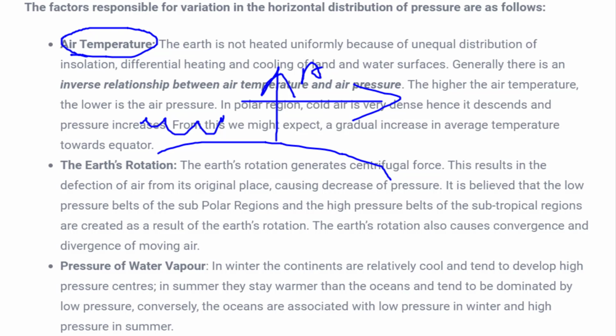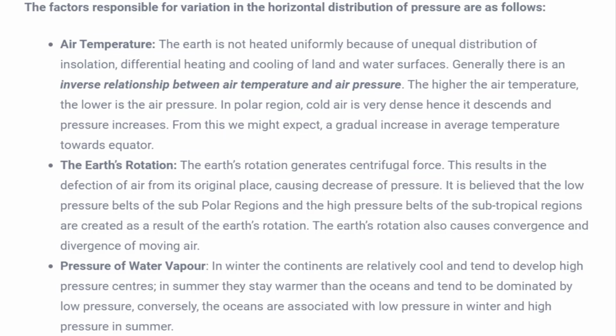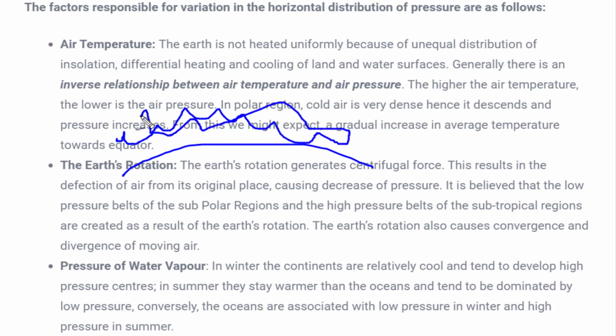How is it responsible? See, if this is the earth's surface and air is above this earth's surface, now it receives heat energy from the sun. We have seen yesterday in the heat budget that some amount of heat energy was absorbed by the earth's surface, some was reflected by the earth's surface, some heat energy was absorbed by cloud, so all the heat energy received from the sun has been utilized in some form or the other, and some percentage of heat is being reflected. The heat absorbed by the earth's surface and the heat which gets reflected tends to move in the medium which is air. Air is the medium over here.